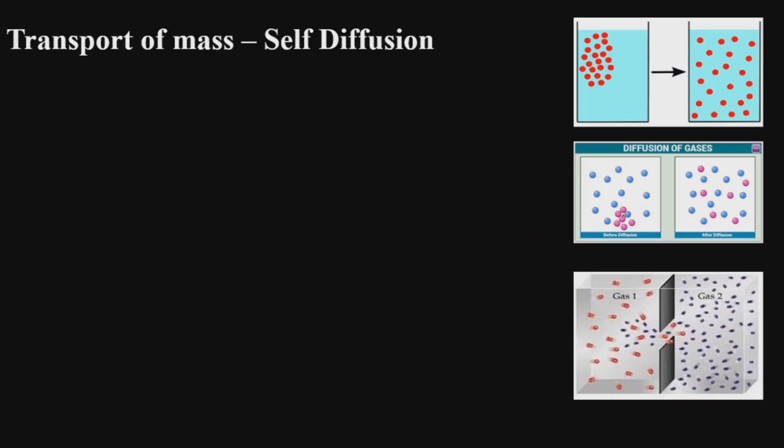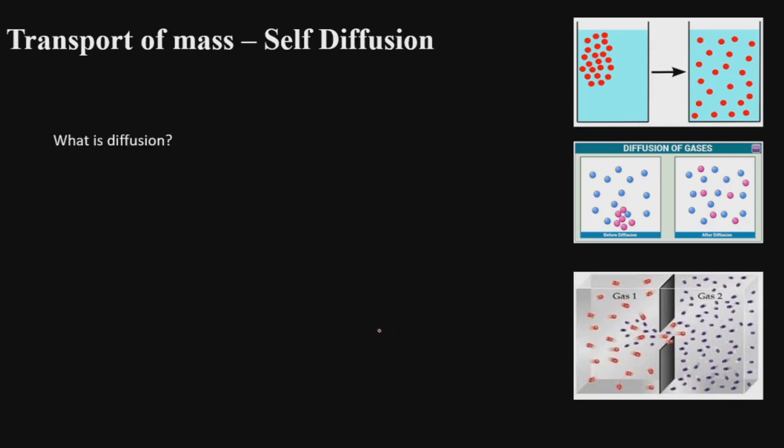The diffusion of gases can also be understood from this figure, where before diffusion the molecules here are dense in this position, and all the molecules here now are in the rarefied form. So suppose we are trying to mix two gases, gas 1 and gas 2. As we can see in this figure, here the number of molecules is very high, the density is high, and therefore the molecules are moving towards the gas 1 where the density is low. So in this way there will be movement of molecules from a region of higher concentration to a region of lower concentration to bring about an equilibrium.